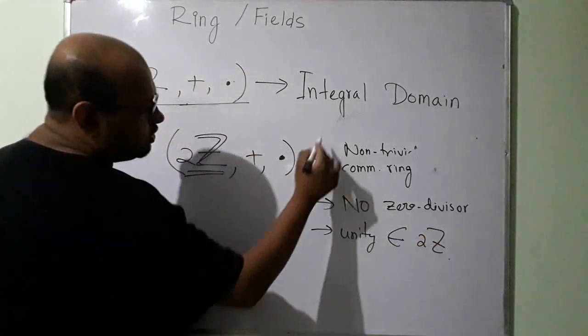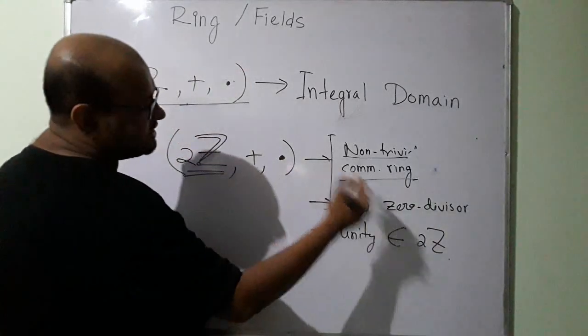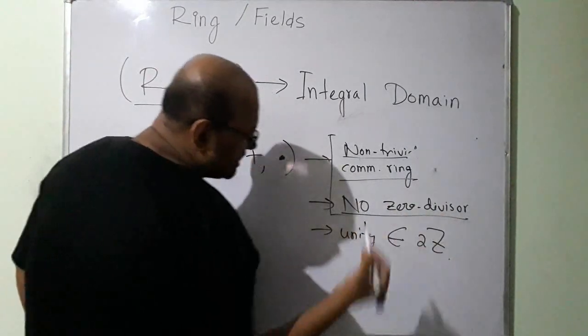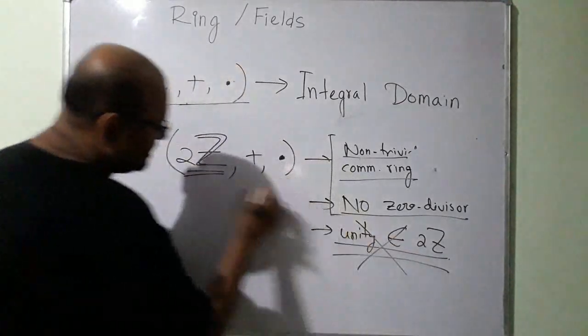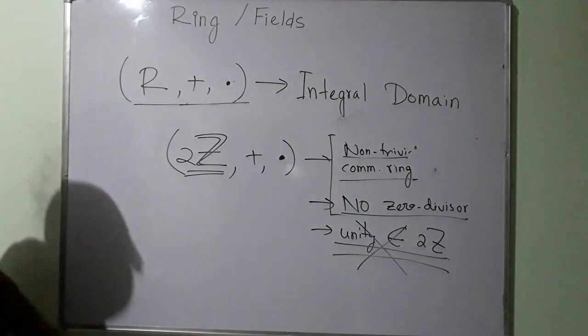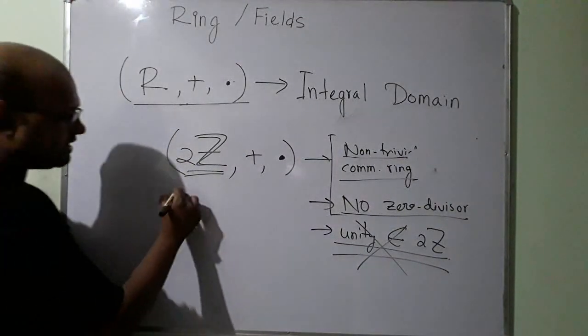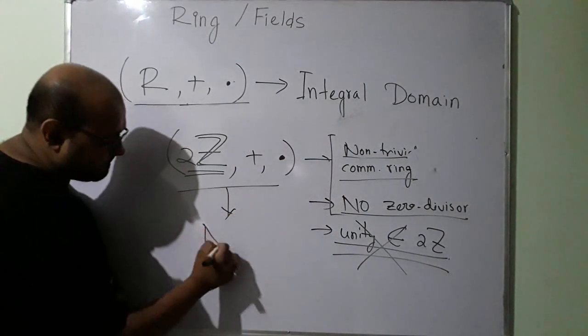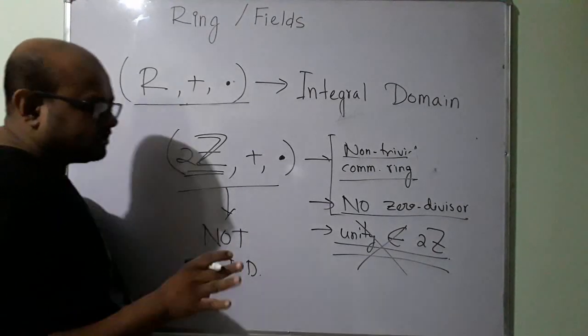So although this is a non-trivial commutative ring, and this condition is satisfied, this condition is satisfied, this condition is not satisfied in this example. So yeah, this is not an integral domain.